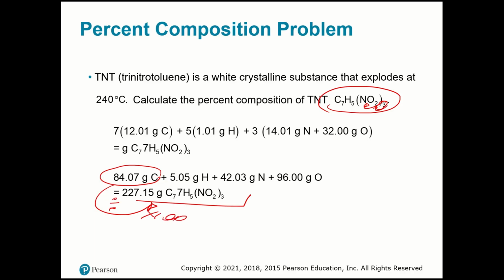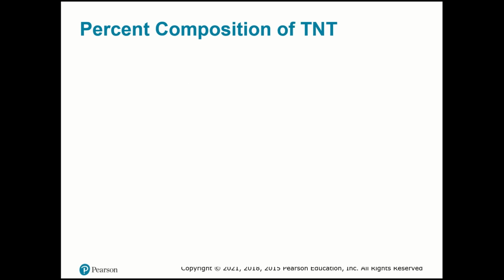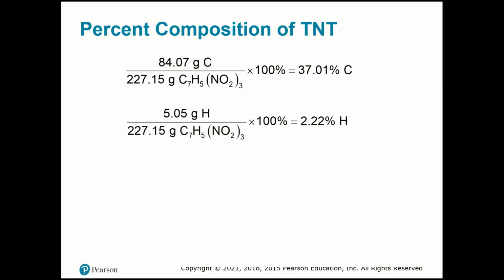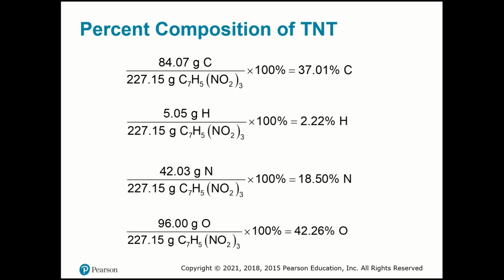I have the percentage. I'm going to do the same thing with hydrogen, nitrogen, and oxygen separately, like here. So I get the part, as I said before, divide by the total, multiply by 100. And you get the percentage for each element in your molecule.